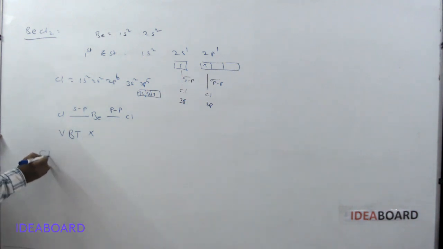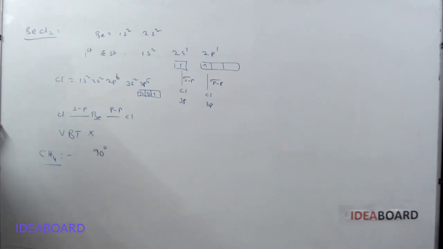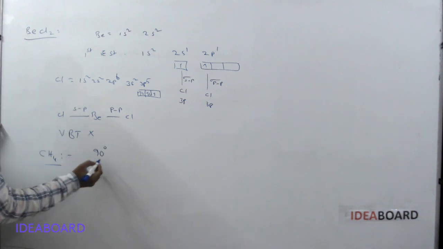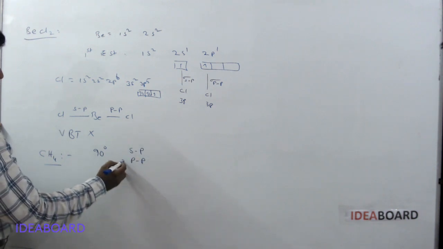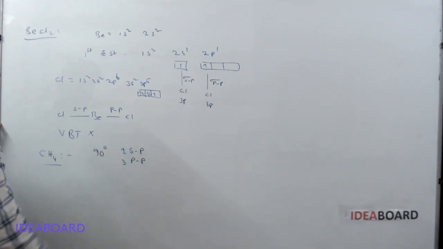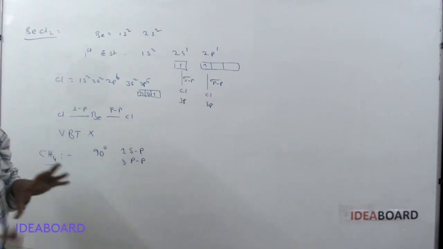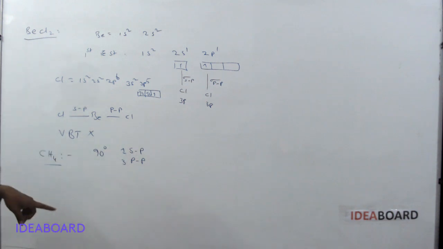Similarly, for the CH4 molecule, as per valency bond theory, it has a 90 degree bond angle and there is one sp bond, while the remaining three are pp bonds. So 3 pp and one sp bond are present. Totally two types of bonds with different strengths are present here too, but this is also wrong. In CH4 all CH bonds are of the same type.